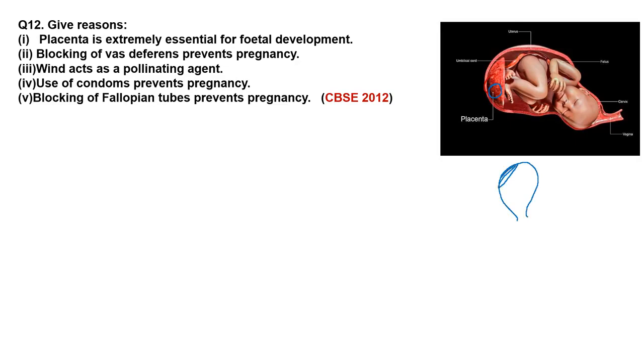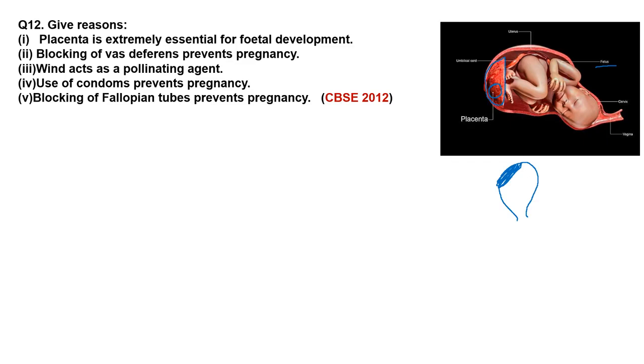It is a disc-like structure attached to the uterine wall, and it helps in the transfer of nutrition from mother to child and nutritional waste from child to mother, as well as oxygen from the mother's body to the child and from the child to the mother's body. Instead of child, if you write fetus, that will be most appropriate. So this is the fetus over here, and this is the placenta attached on the wall of the uterus.